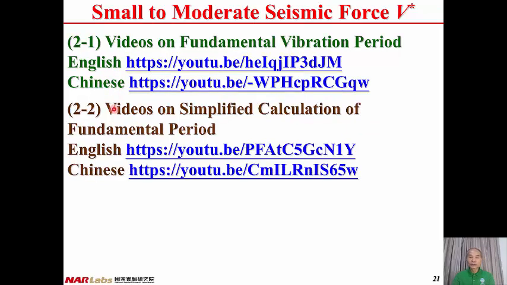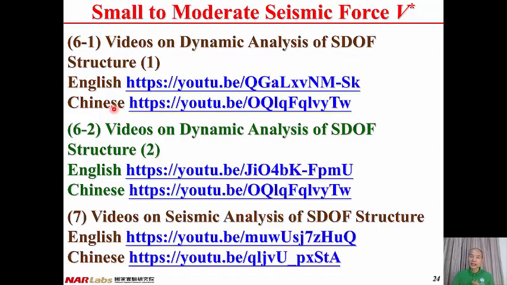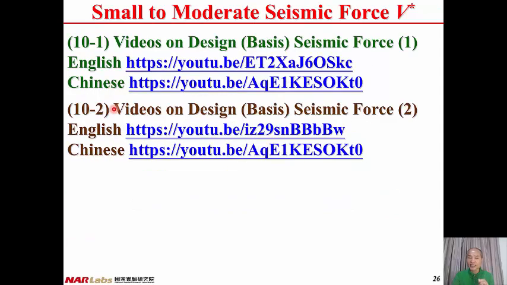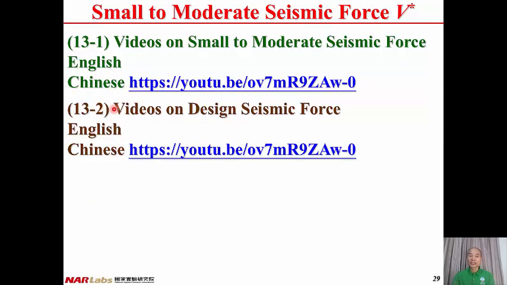Lecture 2, Lecture 3, Lecture 4, Lecture 5, Lecture 6, Lecture 7, Lecture 8, Lecture 9, Lecture 10, Lecture 11, Lecture 12, and Lecture 13. And this is the current one, under construction. And this one will be the next one.